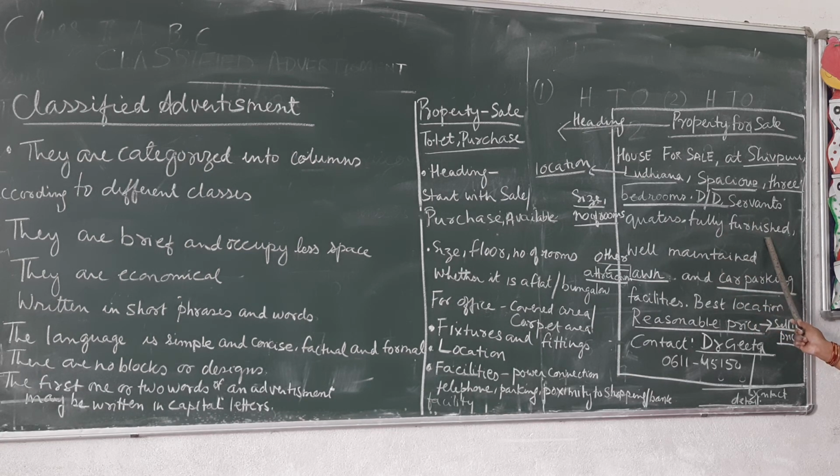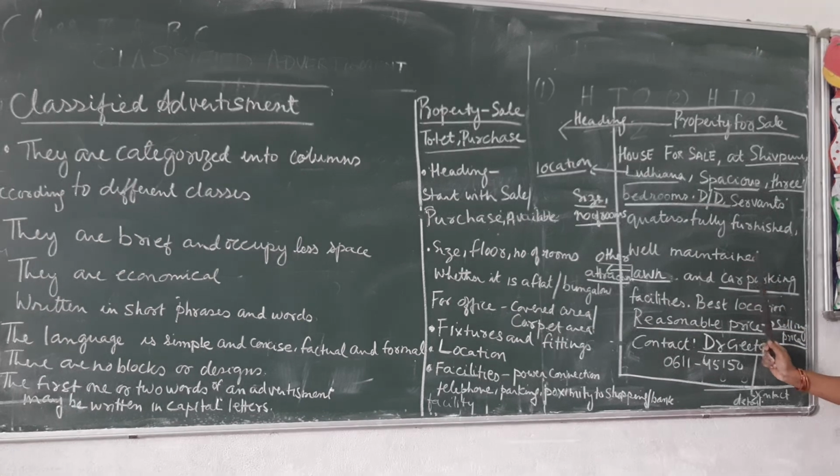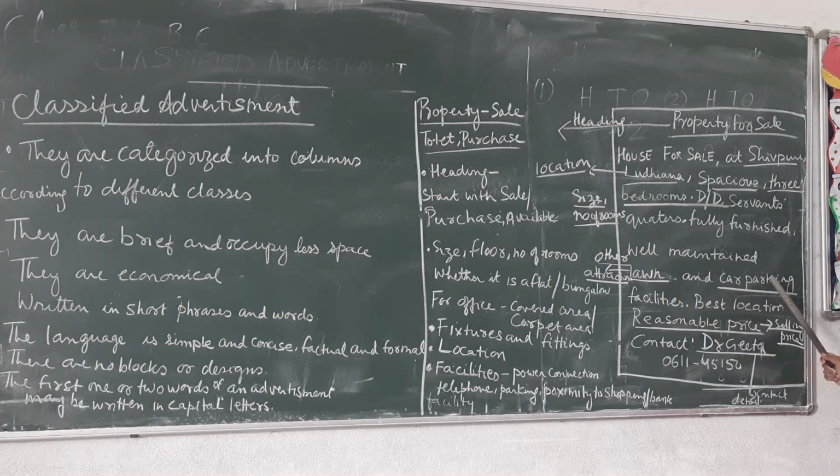Fully furnished. The house is fully furnished. Furnished means you might find curtains also, you might find carpets also, washing machine, refrigerator, and all those things. So fully furnished means that. Well maintained. Lawn and car parking facility.